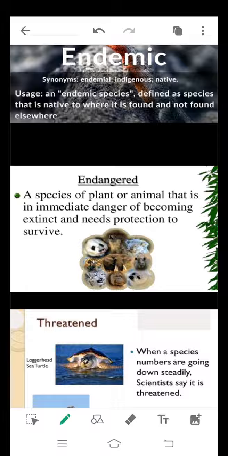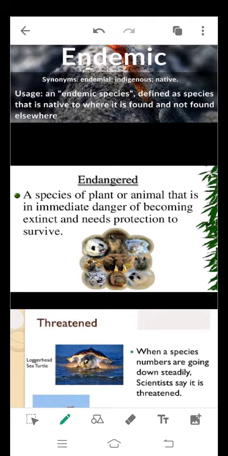For example, sal and wild mango plants, then Indian giant squirrel and flying squirrel. These are some endemic organisms which are found only in Pachmari Biosphere Reserves. So they are endemic species for that particular region.